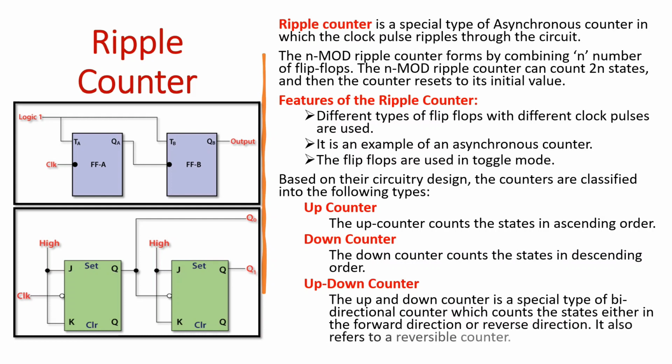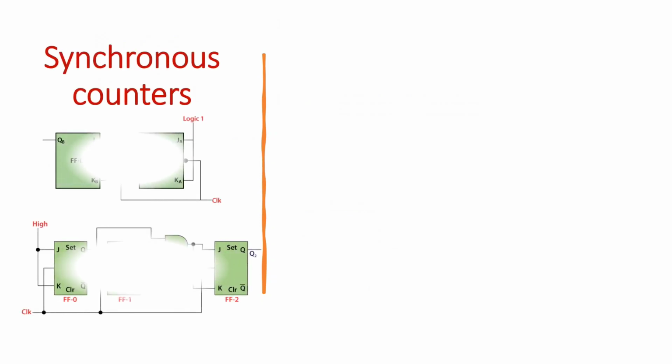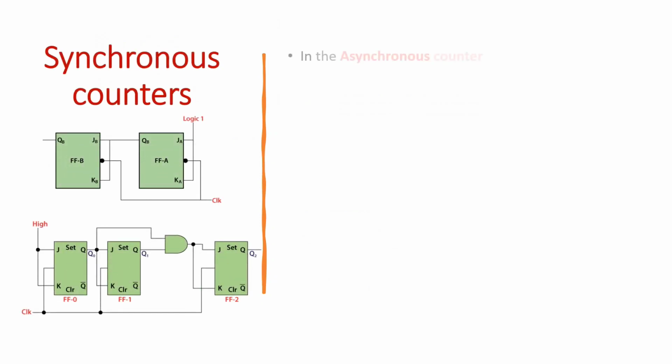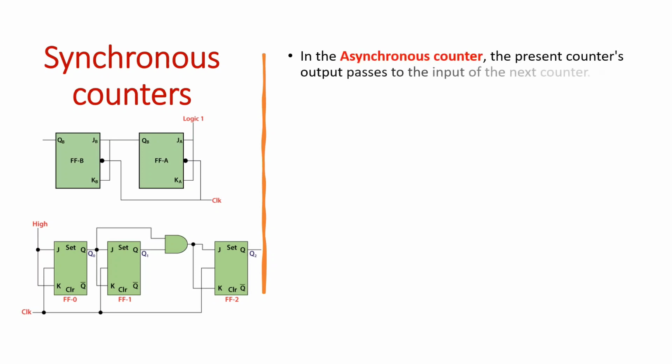Synchronous counter. In the asynchronous counter, the present counter's output passes to the input of the next counter. So the counters are connected like a chain. The drawback of this system is that it creates counting delay, and propagation delay also occurs during the counting stage. The synchronous counter is designed to remove this drawback.